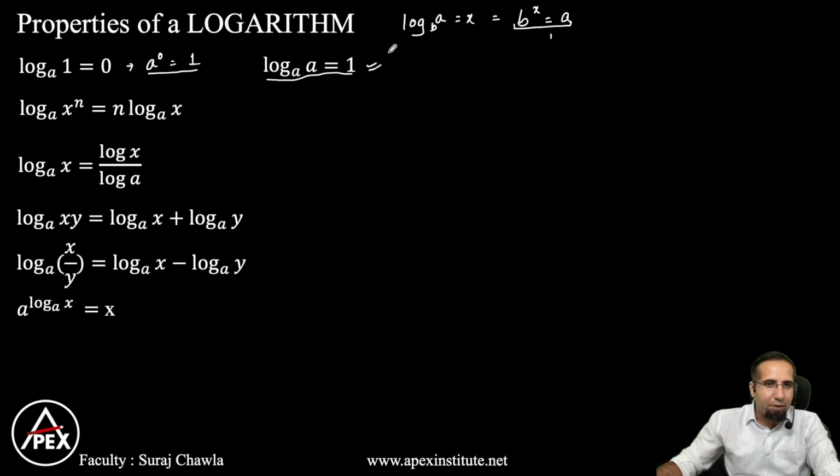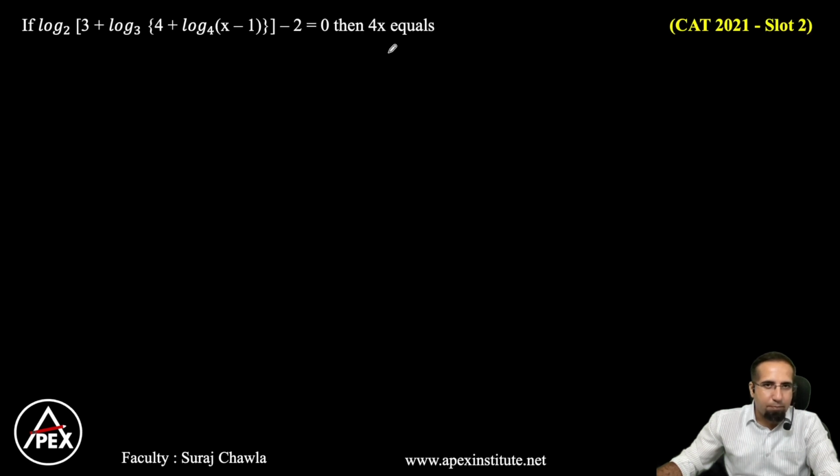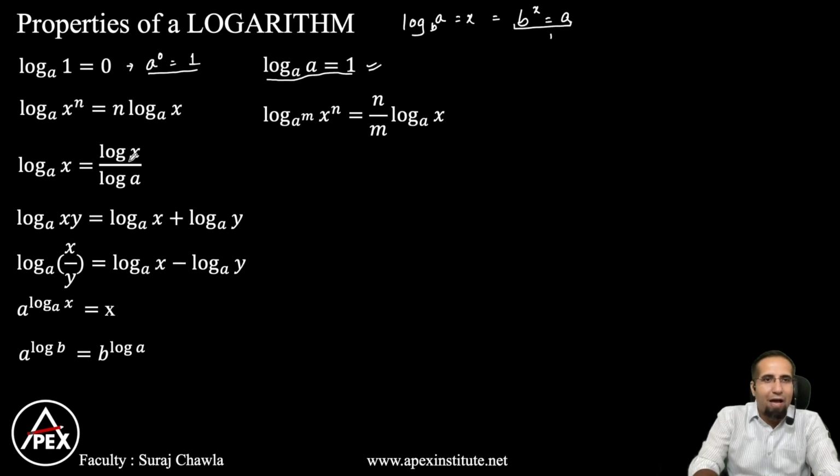Now let's look at the next one. So if I look at all the properties here, these are the different properties. Now, if I have log x to the power n base a, now this n comes out and gets multiplied here. So this becomes n log x base a.